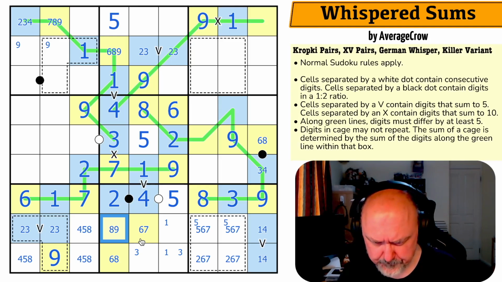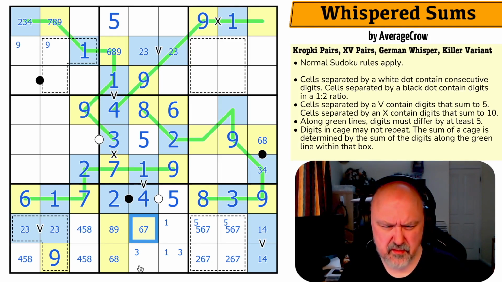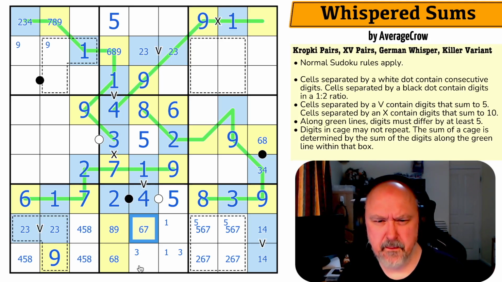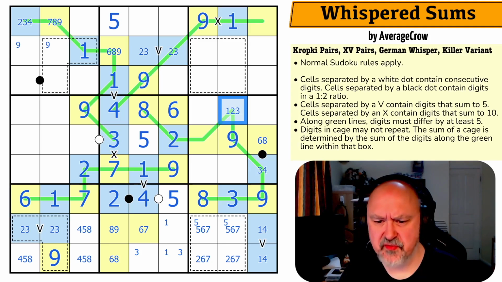That's interesting. I don't know what I'm doing with it. So these sum to 10 plus whatever that digit is. This is 1, 2, 3, and, oh, this is just a 2 because it had to be 1, 2, 3.